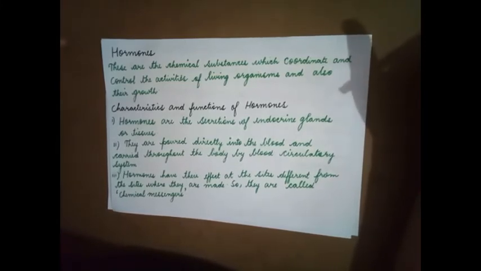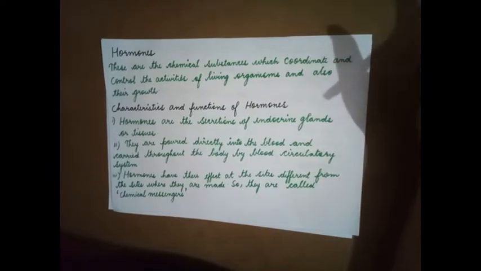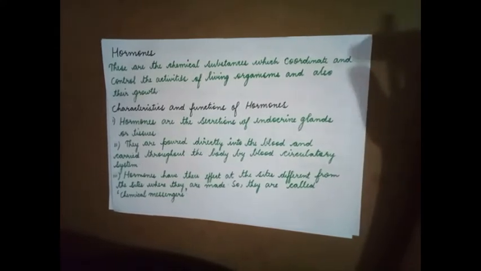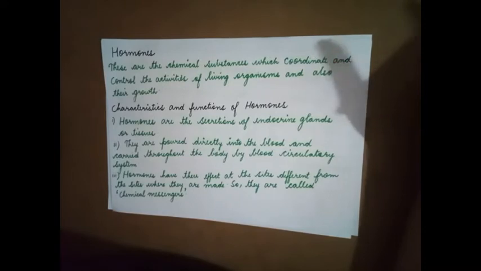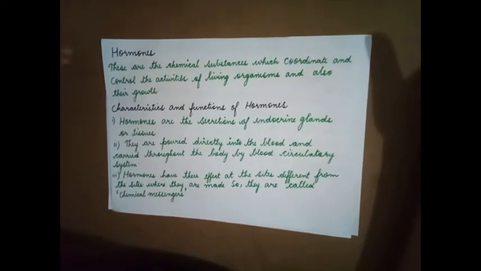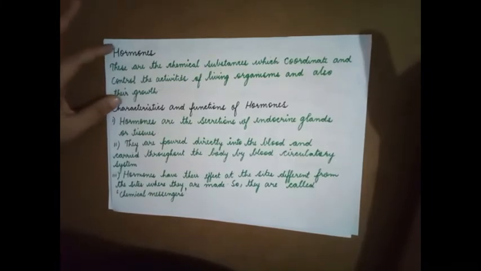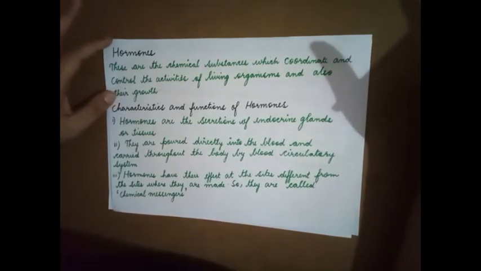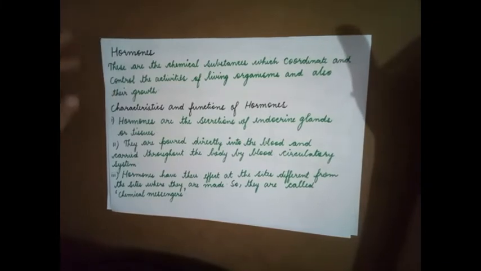Wherever we don't have nerves innervating the organ or tissue, there we have hormones, because the messages have to be passed. Even when an organ or tissue is not surrounded by nerves, some kind of information has to be passed. How does it do so? By means of hormones. So apart from the nervous system, we also have hormones that help in control and coordination.